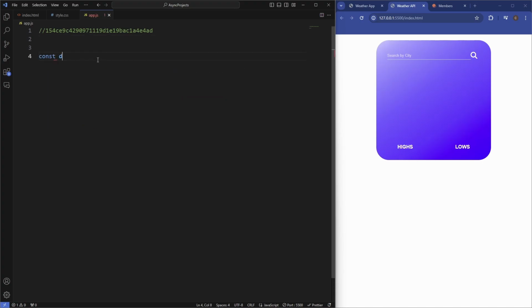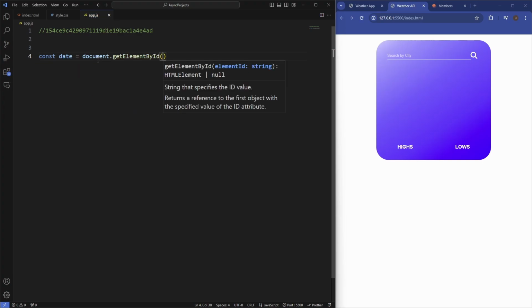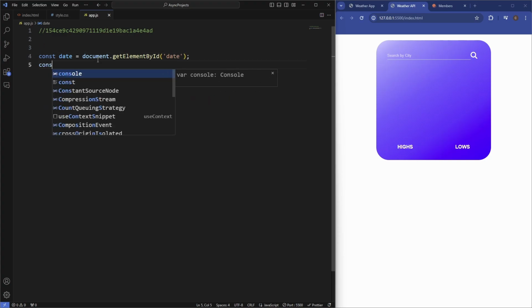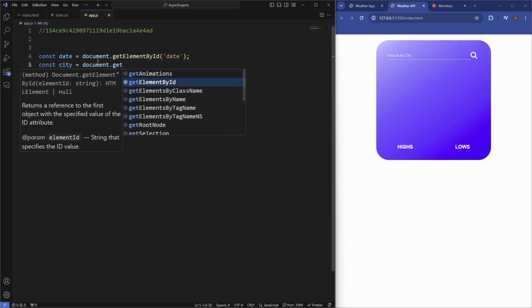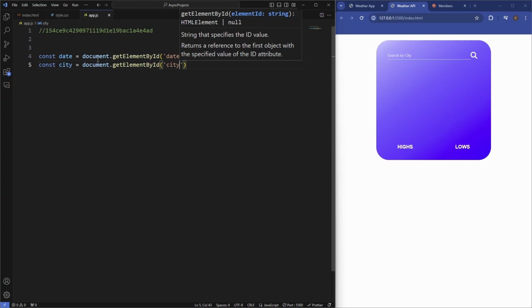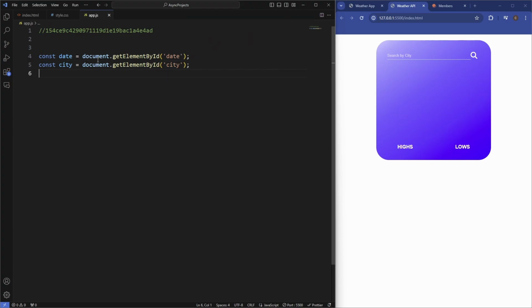So we'll say const, we'll target the date first. This is going to equal document.getElementById, and this has the ID of date. So we've got that. Then we're going to need one for the city. document.getElementById, this has the ID of city. And then we'll do the same for the temp. Also do the same for the temp image, which we'll work on in just a second. So this has the ID of temp.